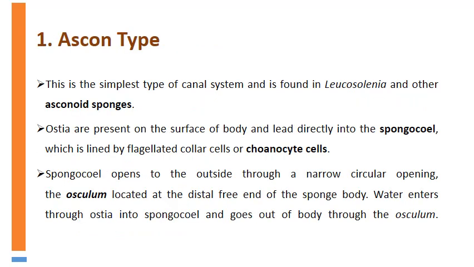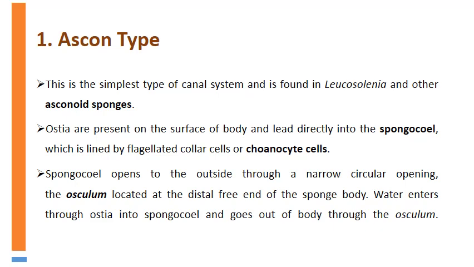The simplest canal system is the ascon type of canal system, found in asconoid sponges such as Leucosolenia. In this, ostia are present on the surface of the body and lead directly into the spongocoel, which is lined by flagellated collar cells or choanocyte cells.